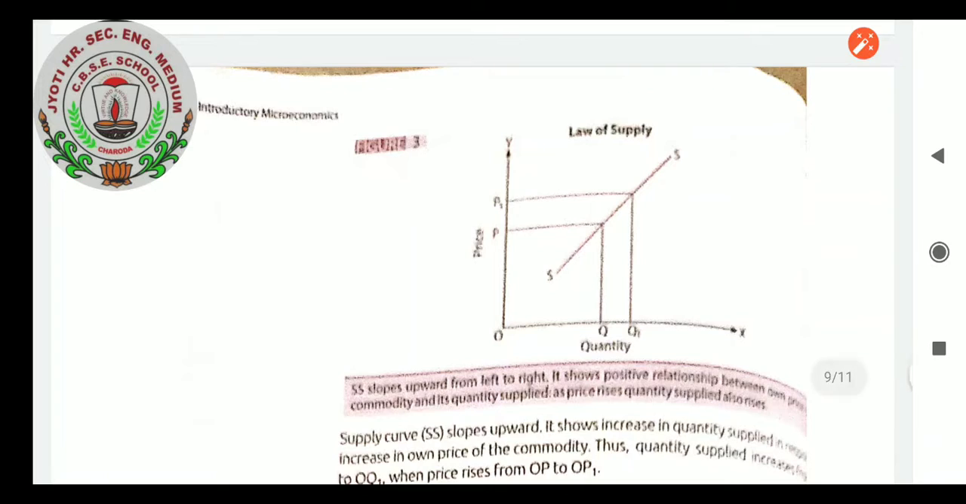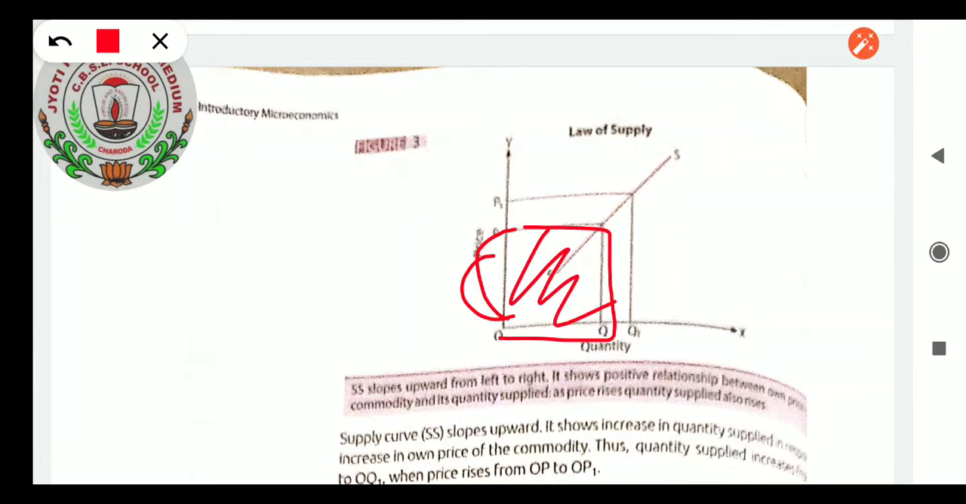In the diagram, there is no data, only the diagram is there. You can learn by the alphabets there. When the price was OP, the quantity supplied was OQ. And this is the point of intersection. I will be showing how the point of intersection lies. The two points where price and quantity meet are known as the point of intersection. There the line will start.